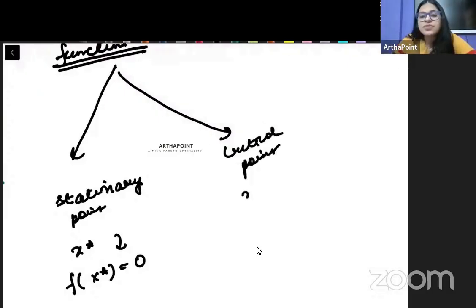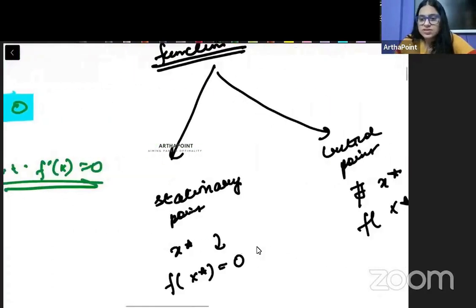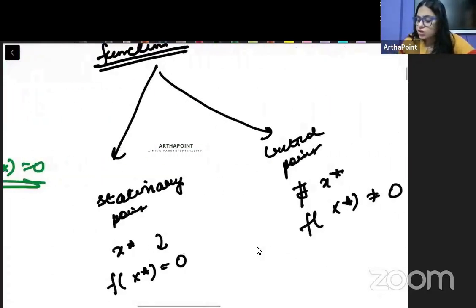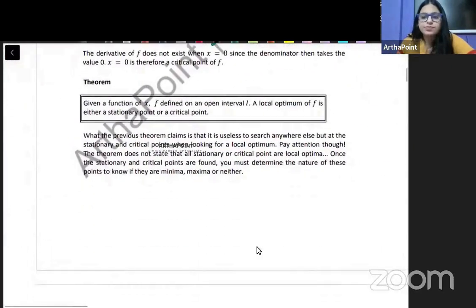Critical point means there will be no x star such that f dash of x star is equal to 0. मतलब f dash of x star will never be 0. ऐसा कोई x star exist करता ही नहीं. There doesn't exist any x star such that f dash of x star is equal to 0. तो ये हमारा difference हो जाता है between stationary and critical point.